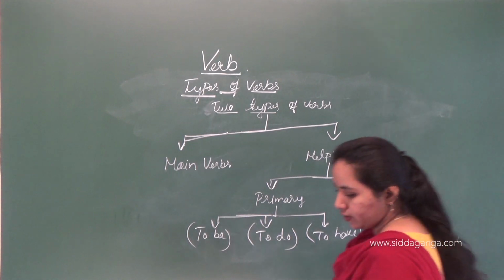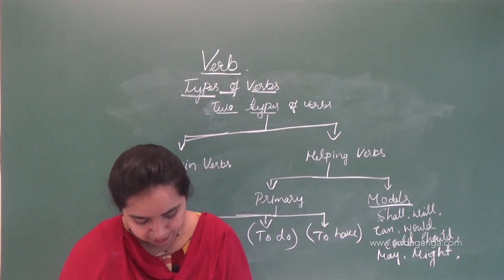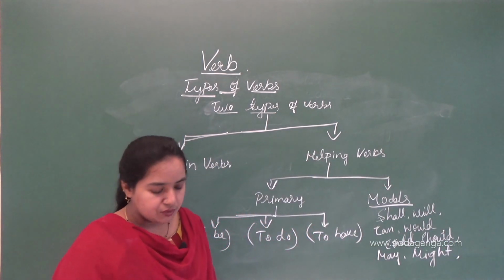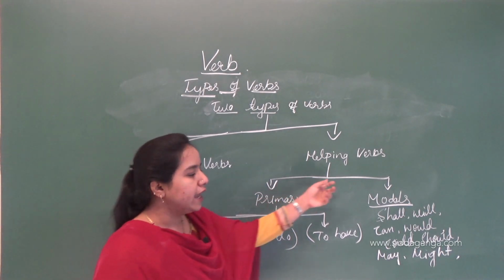So these are called modals. Still we have some more modals like must, ought to, dare to, used to. So those are called helping verbs.